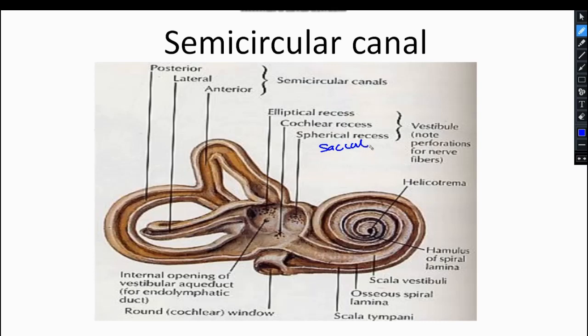In the spherical recess is the saccule. In the elliptical recess is the utricle. In the cochlear recess is the extension of the cochlear duct.